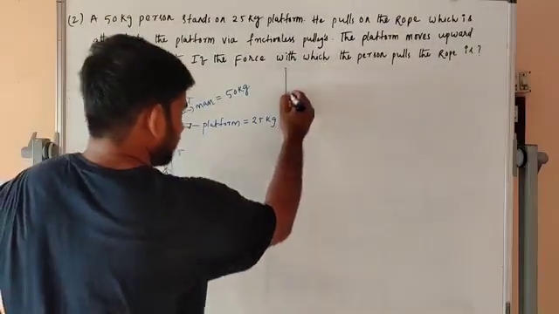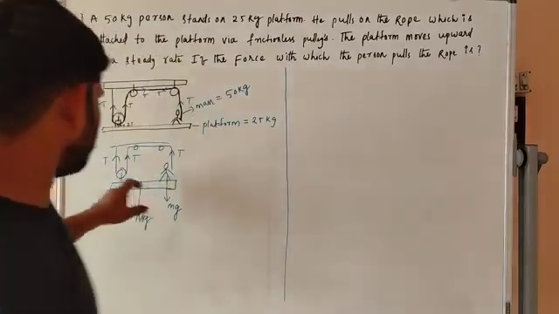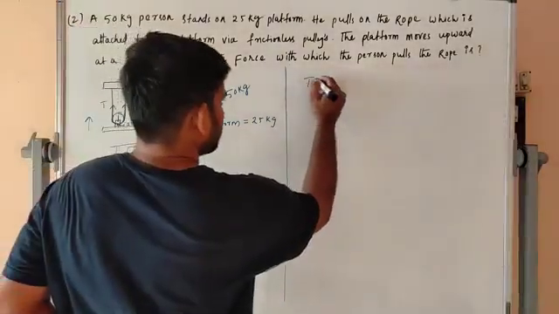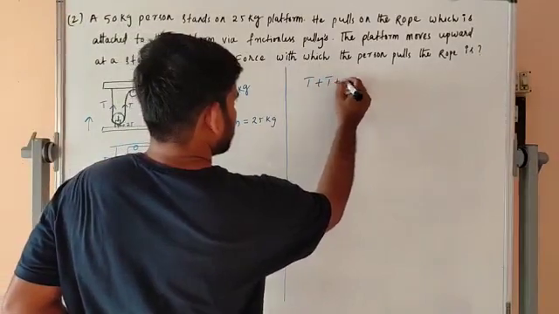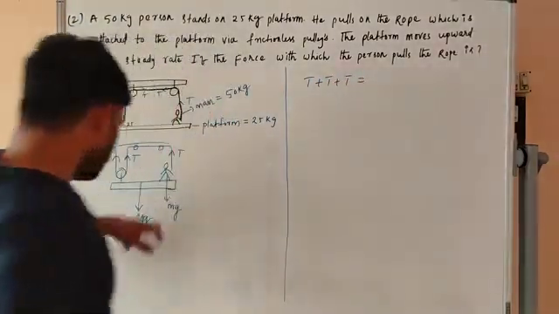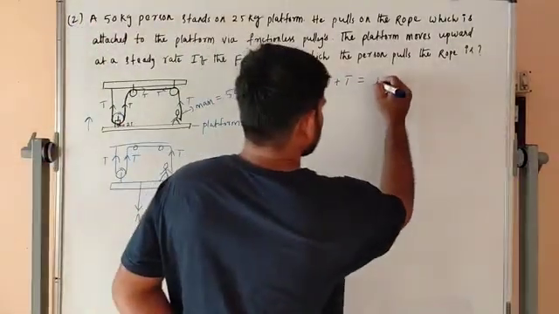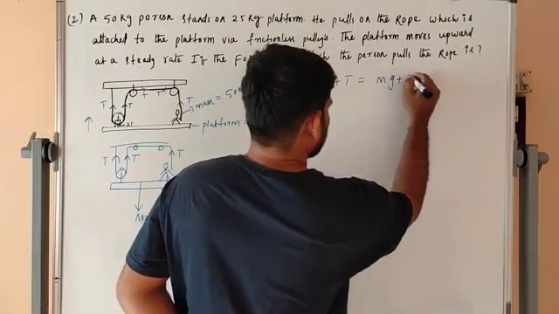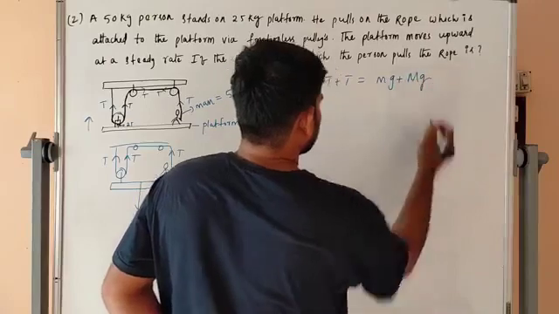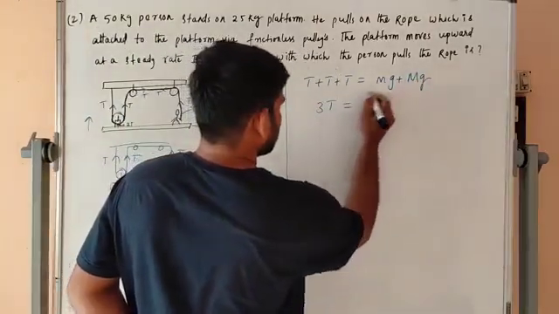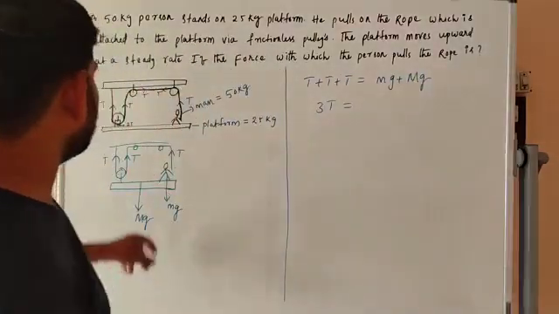T plus T plus T is equal to mg plus mg. So here is 3T.